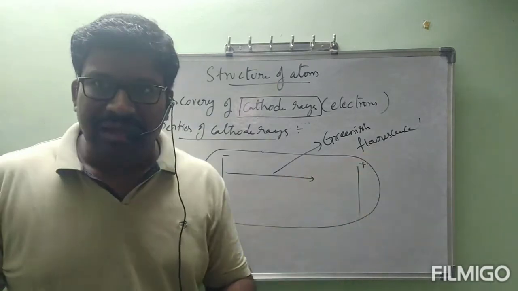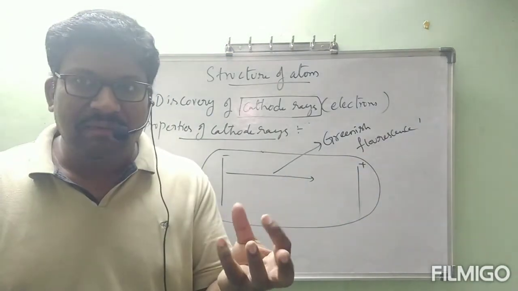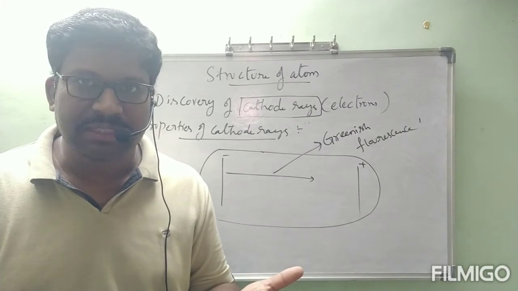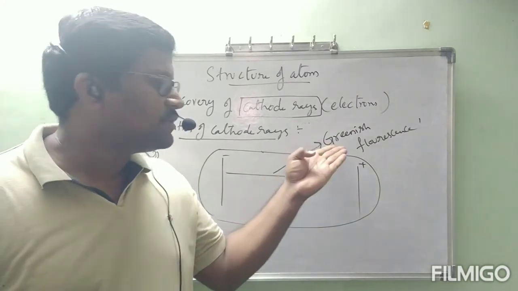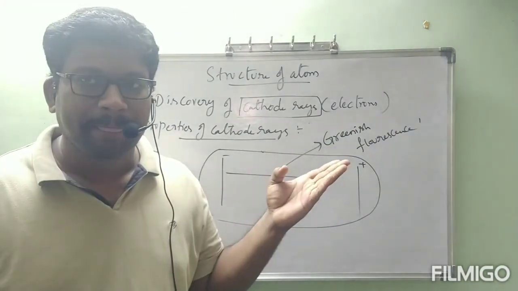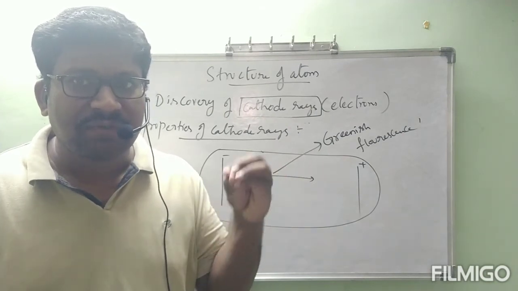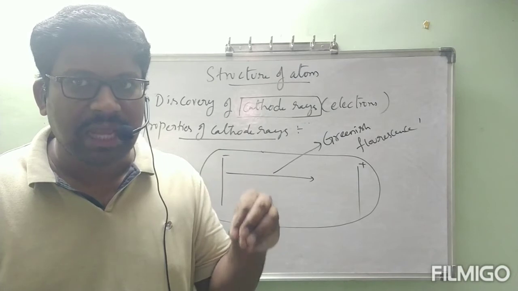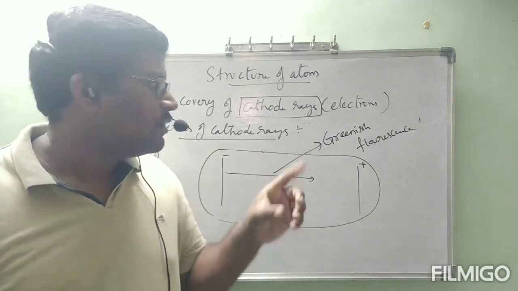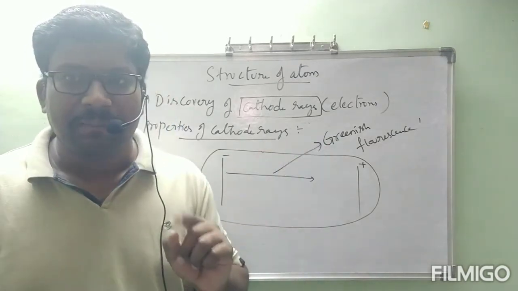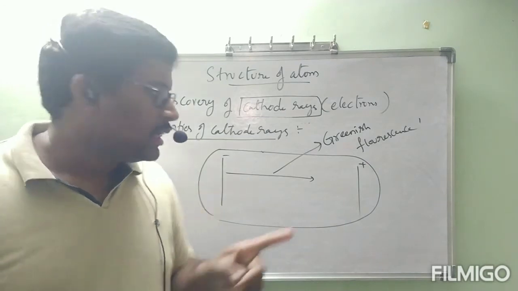Fluorescence is like, in night time, a highly glowing substance. That is fluorescence. Which color is observed? Greenish fluorescence. When cathode rays fall on the glass tube, we will observe greenish fluorescence. Please observe carefully.